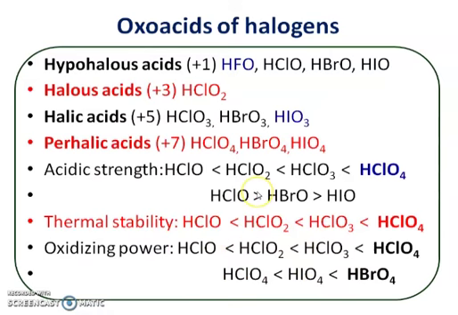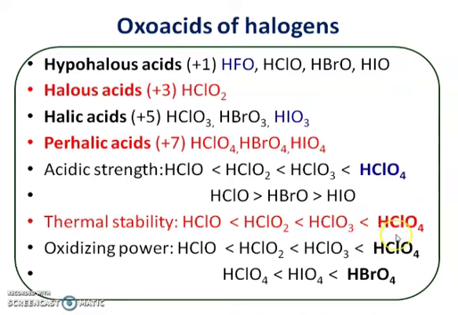So the summary of this point is, halogens can form four types of acids: hypohalous acid, halous acid, halic acid, and perhalic acid. Acidic strength is highest for perchloric acid.